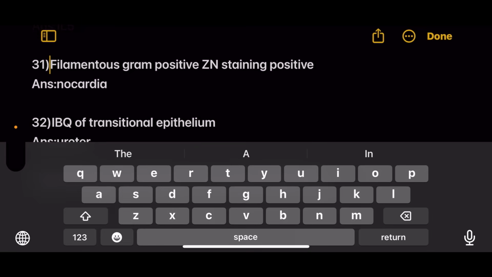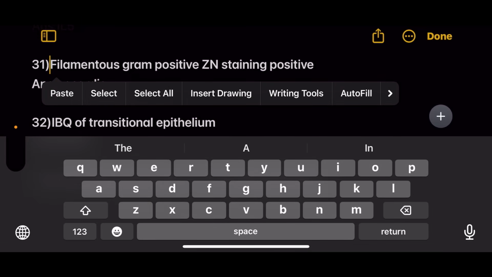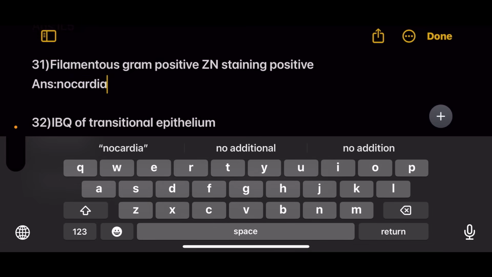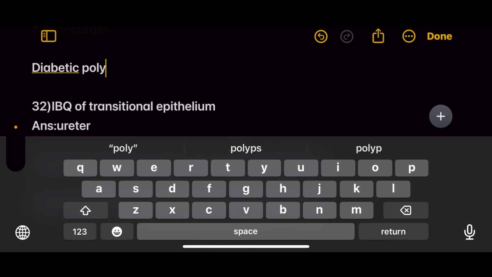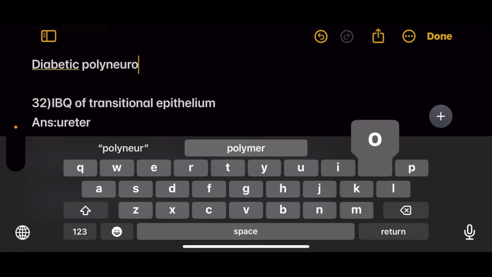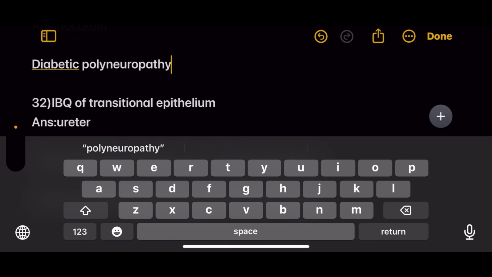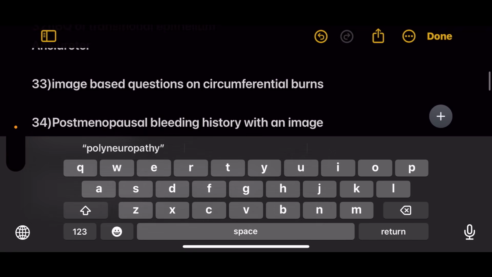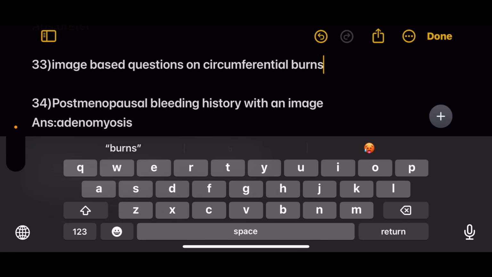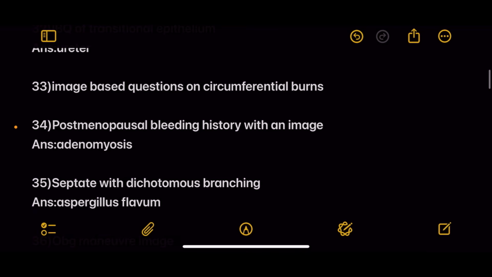Answer is Nocardia. So for Nocardia, there were two questions repeated, I guess. In this case, you can use the question which was mentioned about diabetic polyneuropathy. There was a question related to diabetic polyneuropathy. So question number 31 we can include as that. So next question, IBQ of transitional epithelium. Answer is ureter. Next, image-based question on circumferential burns was there.